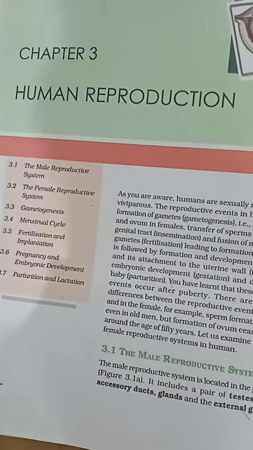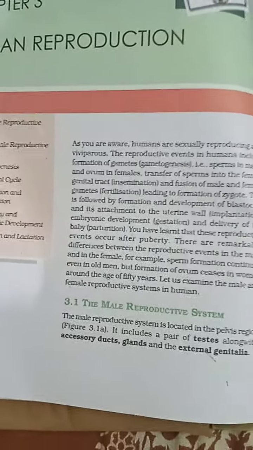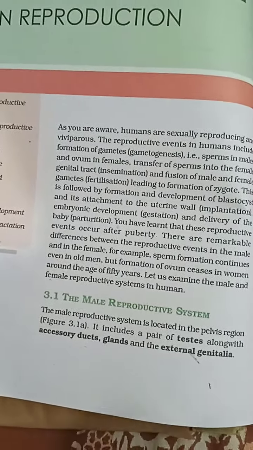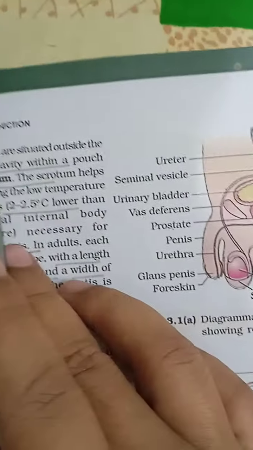Dear students, today we're going to discuss chapter 3, human reproduction. Okay, so the male reproductive system has different structures. The primary reproductive organ is called the testes. The testes are located outside the abdominal cavity in a pouch called the scrotum.